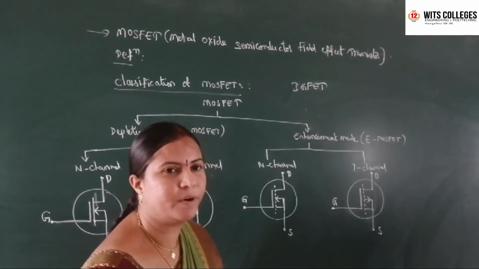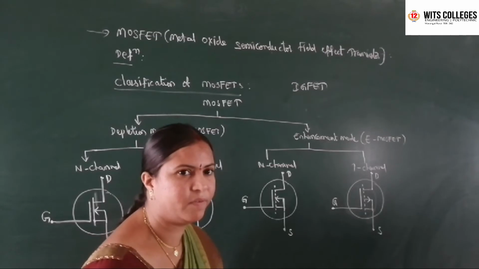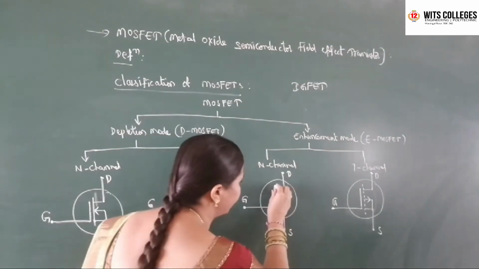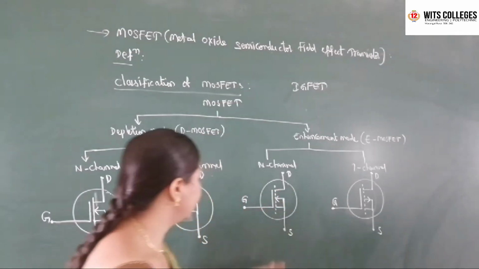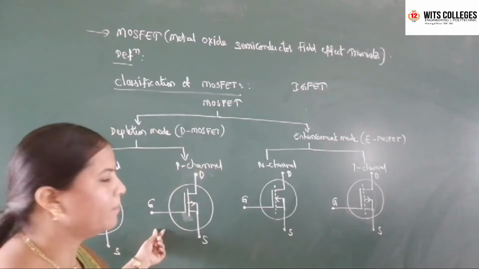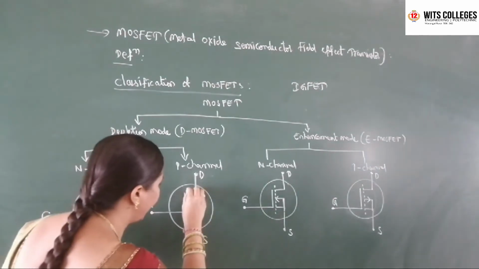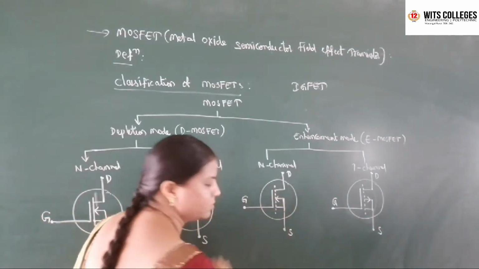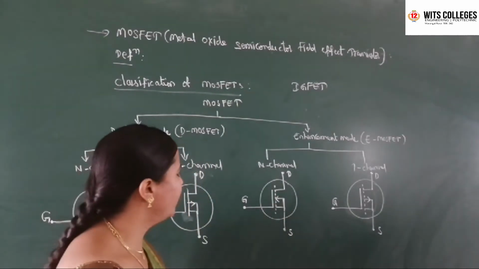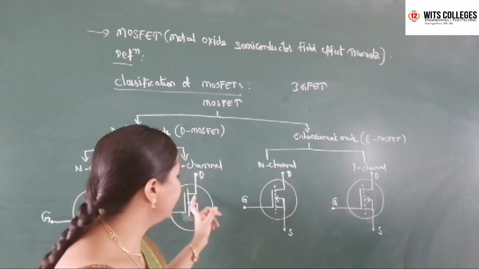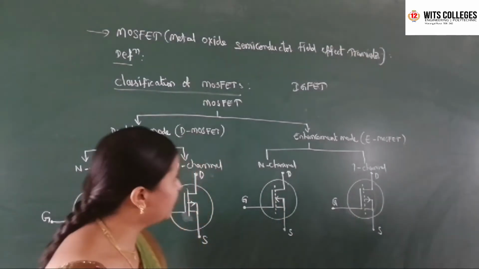In an enhancement MOSFET there is actually no channel between the source and drain terminals, so it is indicated by dotted lines. That is the main change. In a DMOSFET there is a channel between the source and drain terminals, so it is a solid line versus dotted lines. When you are drawing the symbol, we have to take care of these solid and dotted lines. So this is the classification.